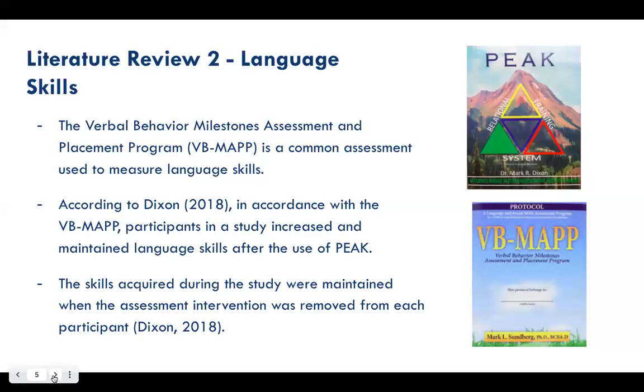The second of our 3 main takeaways was language skills. The Verbal Behavior Milestones Assessment and Placement Program, VB-MAPP, is a common assessment used to measure language skills. In our articles, in accordance with the VB-MAPP, participants in a study increased and maintained those language skills after the use of the PEAK system. The skills acquired during the study were maintained when the assessment intervention was removed from each participant.